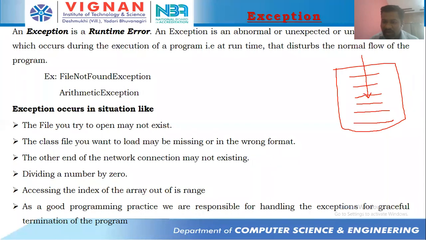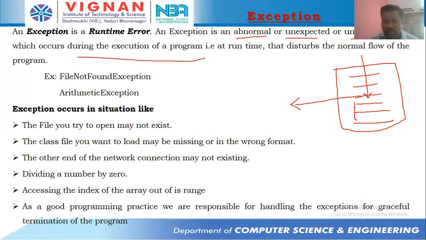Then the JVM doesn't execute the remaining 3 lines of code. It comes out of this Java program. So this type of termination can be called abnormal, unexpected, unwanted termination or event that occurs during execution of a program.